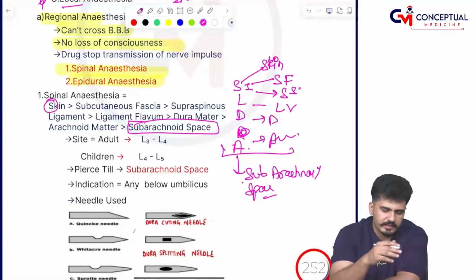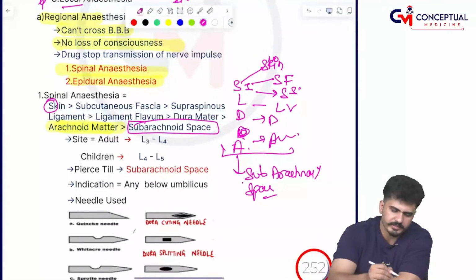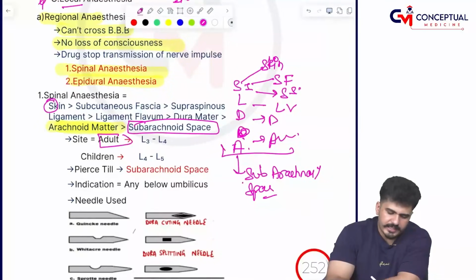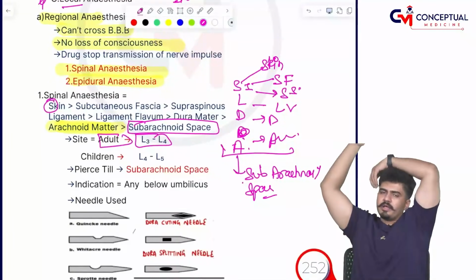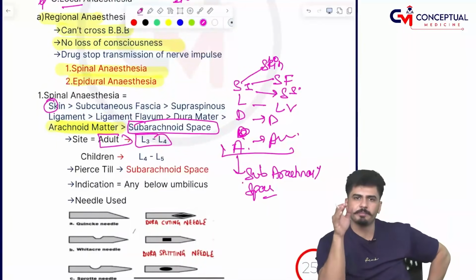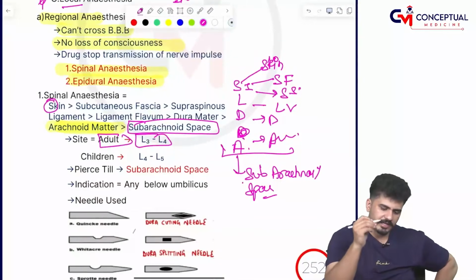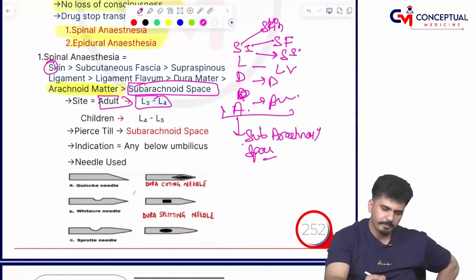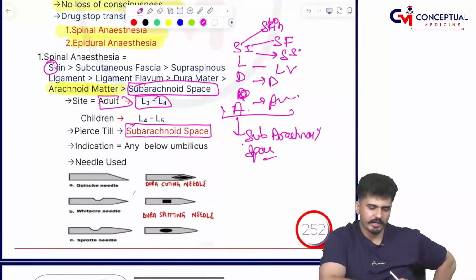So you start from the skin, and the last structure you pierce is the arachnoid mater. Then you reach the subarachnoid space. In adults the site is L3, L4. In children it is slightly lower, because in children the spinal cord ends a little lower, so we pierce at L4, L5. Pierce till the subarachnoid space.